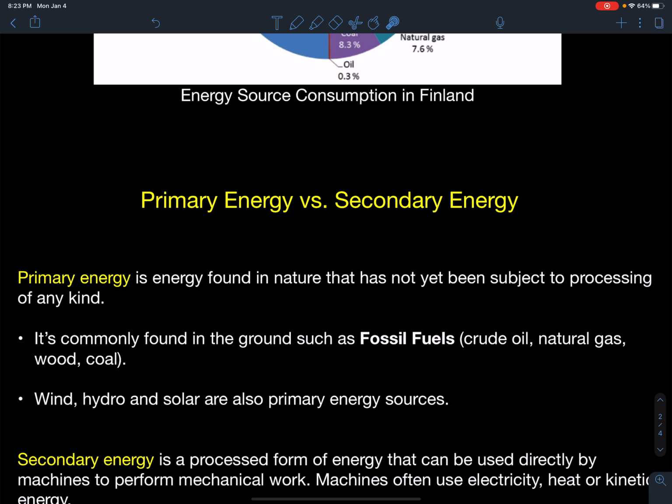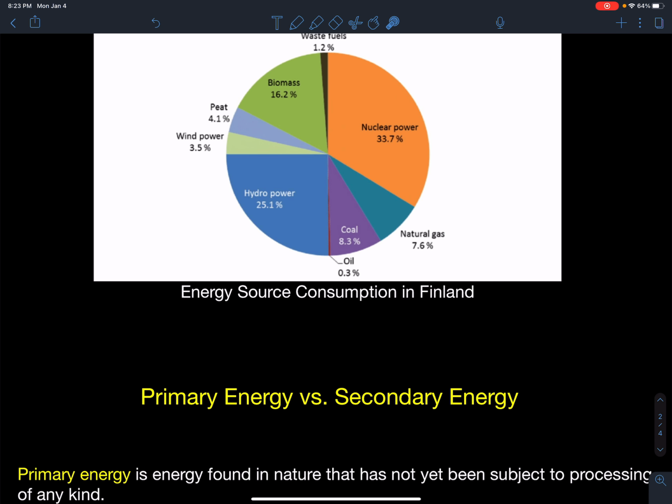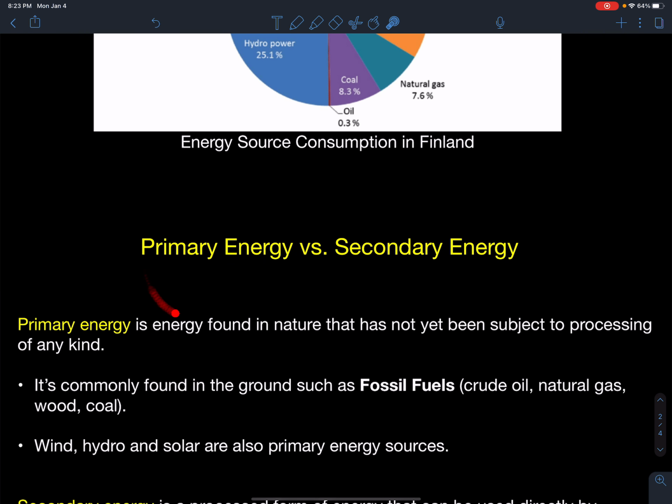As we read in your text, the first thing you're going to see is they talk about primary energy versus secondary energy. Well, primary energy is the energy sources that we find in the ground. And we don't quite use all those energy sources directly. I don't power my car with coal. I don't power my car with nuclear fuel. But I do power my car with heat or electricity. So primary energy is just the energy that we feed into a power plant. And it's usually found in the ground in the form of fossil fuels, such as crude oil, natural gas, wood, or coal. Wind, hydro, solar are also primary energy, that are then converted into a secondary energy form that we use in our machines to do work.